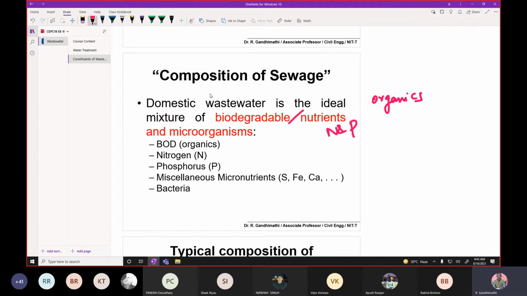If it is from industries, it depends on the product, on what they are manufacturing in the industry. Therefore, it may contain some hazardous chemicals also.